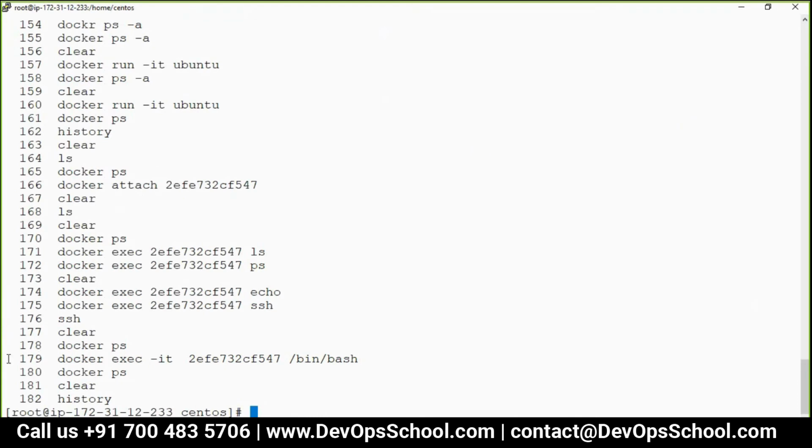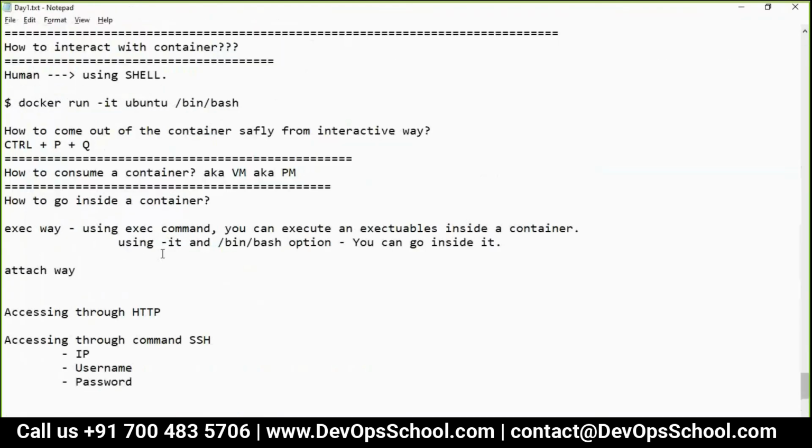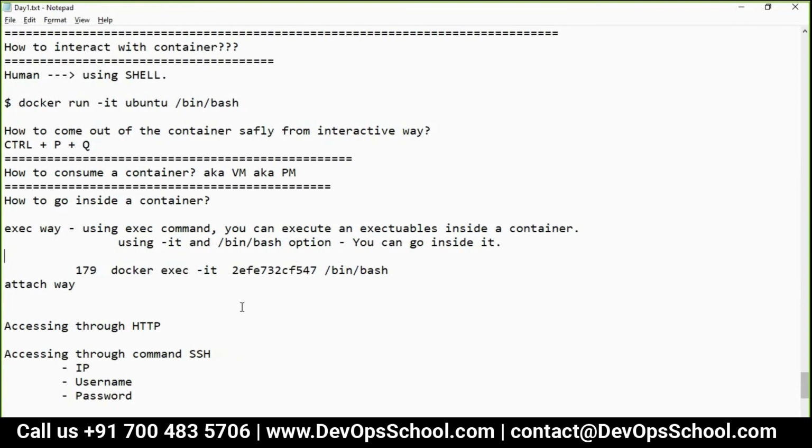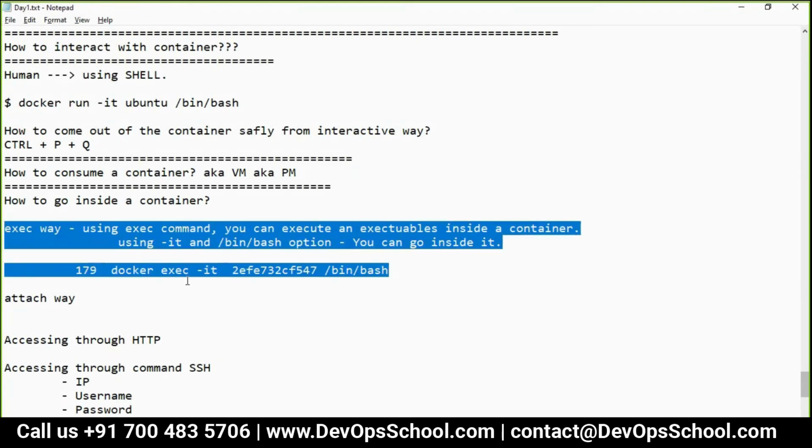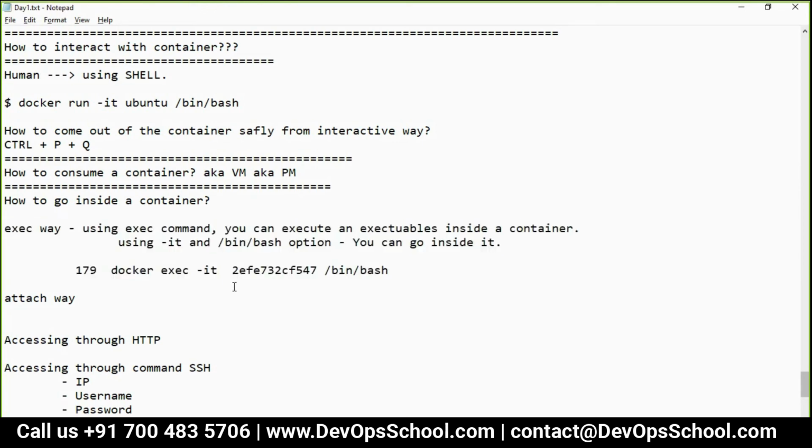So understand this. The command also I'm writing it. Okay, so this is the command. So guys, are you clear with this exec concept? Yes. Okay. Now guys, what is attach?